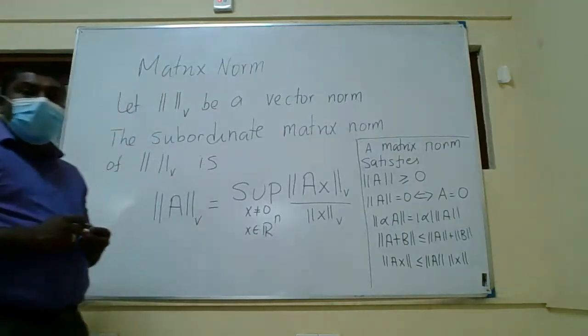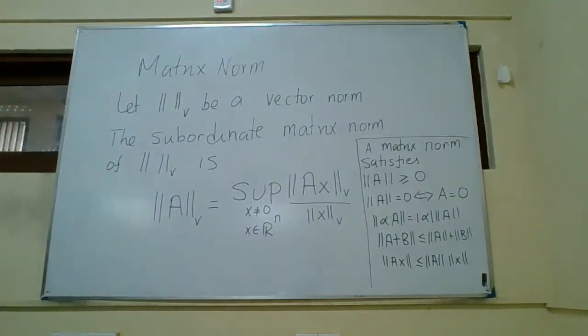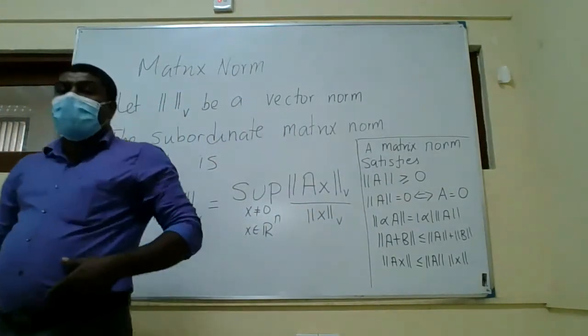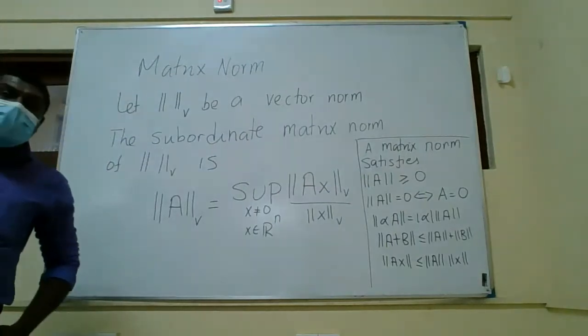A matrix norm will satisfy these conditions. The first four are common norm conditions, which we also see for vector norms.